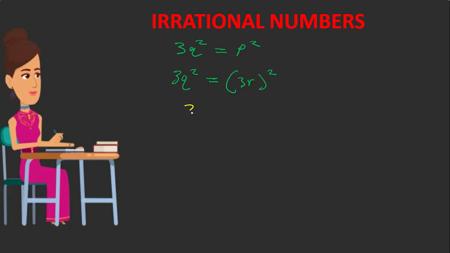You can simply work out 3q squared is equal to 9r squared. After that you can divide throughout by 3, and you have q squared is equal to 3r squared.